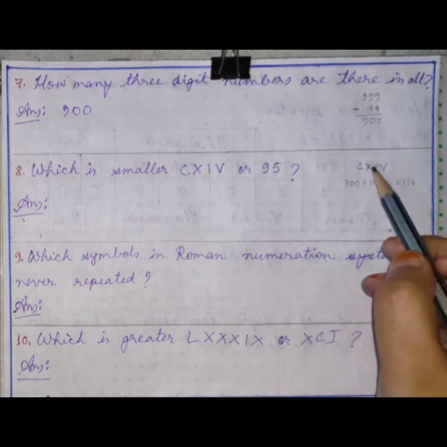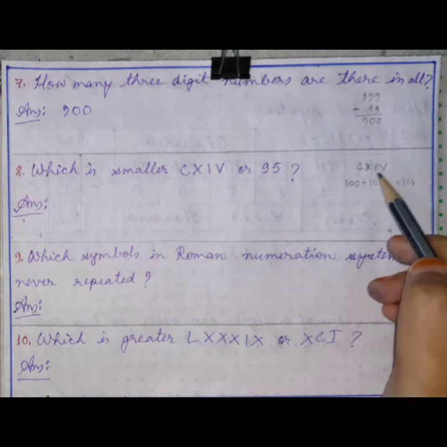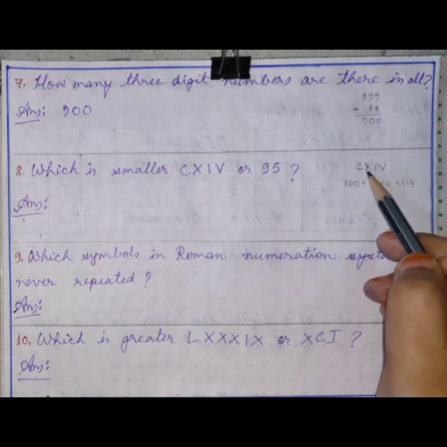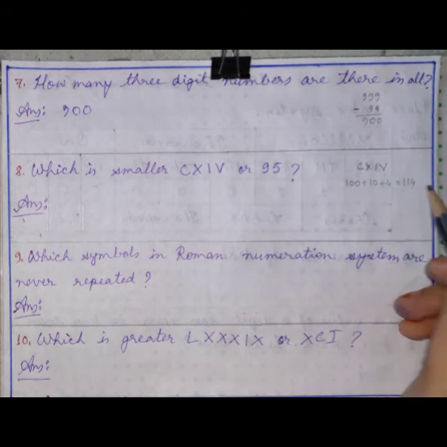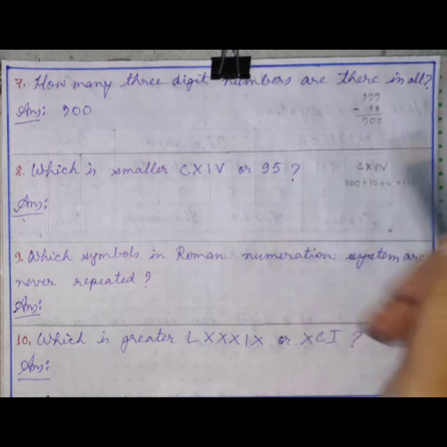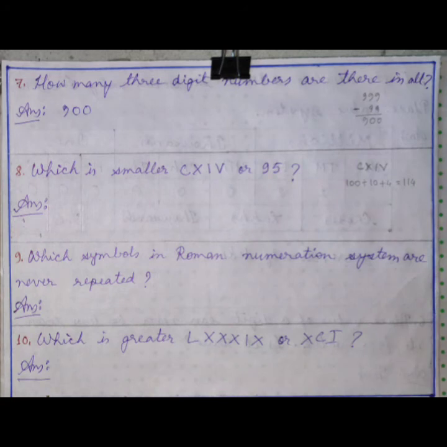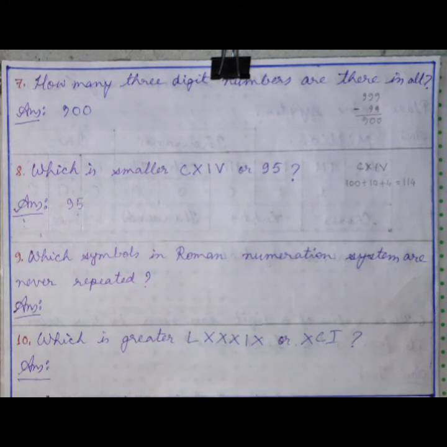How? Because X is smaller than C, so we have to add it. Then 4 is also smaller than this one, so we have to add it. 100 plus 10 plus 4, it will be 114, right? So which one is smaller, 114 or 95? Obviously 95, right? So the answer will be 95.